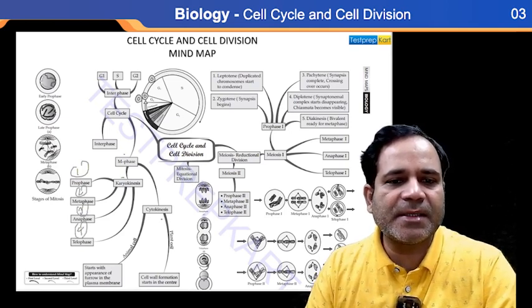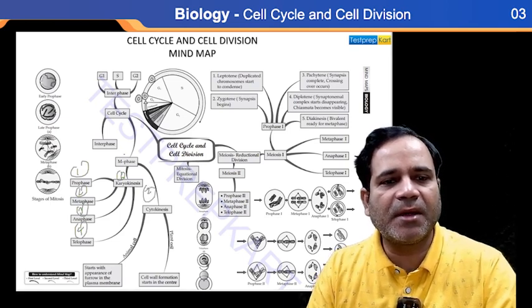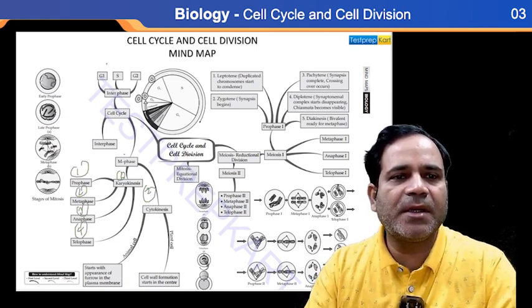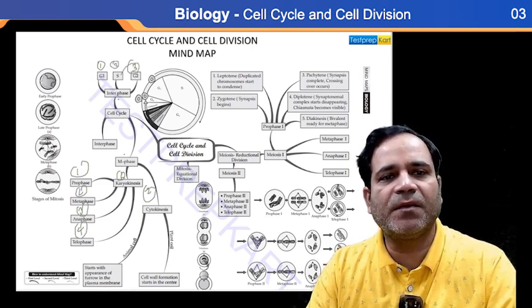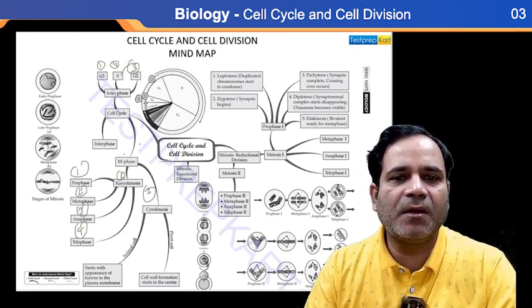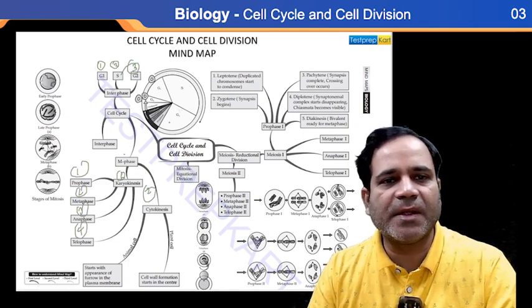After performing karyokinesis, it performs cytokinesis, in animal cell and plant cell. Clear? And this one is the interphase. Interphase is G1 phase, S phase, and G2 phase. Clear? So let's see what these phases tell us about.